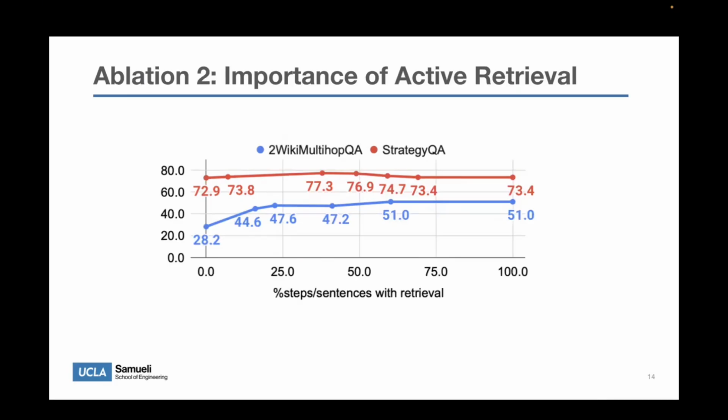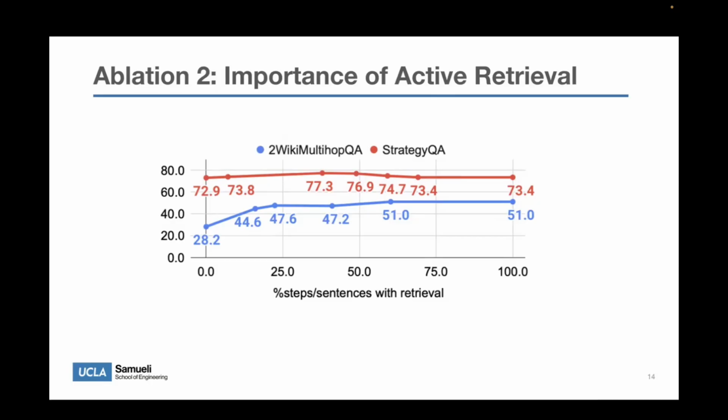Next, we investigate how active retrieval affects performance. We measure the proportion of steps or sentences where retrieval is triggered during generation. As shown in the figure, on 2WikiMultihopQA, performance improves initially, but plateaus once the retrieval percentage exceeds around 60%. This suggests that triggering retrieval when the model is already confident does not provide additional benefit.